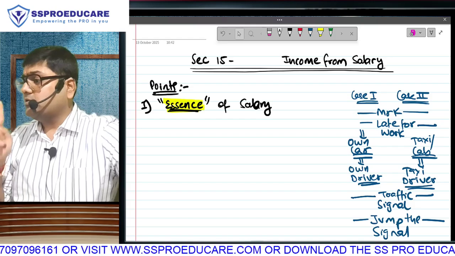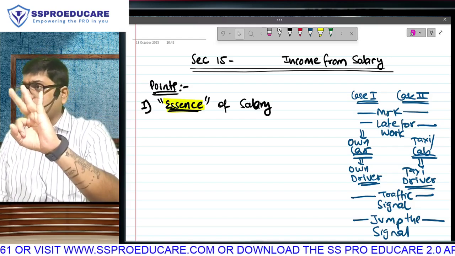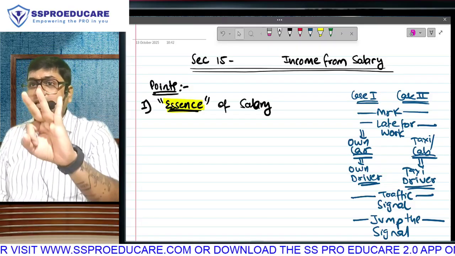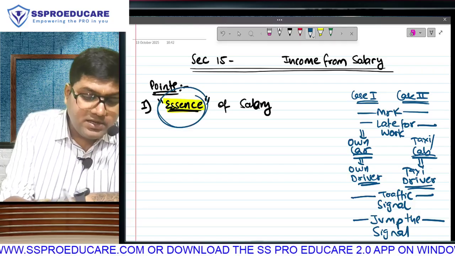The main condition, only condition, deciding condition, because house property has 3 conditions: building owner not doing business, but salary has only one condition, and because it is only one condition, we call it the essence.